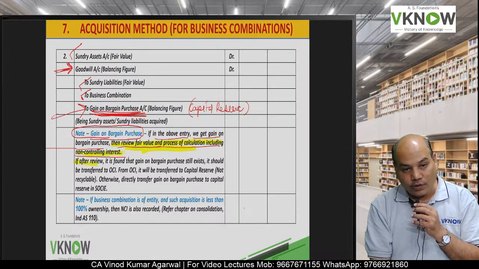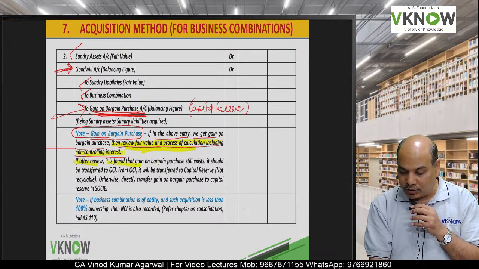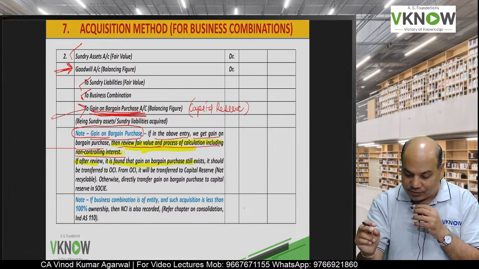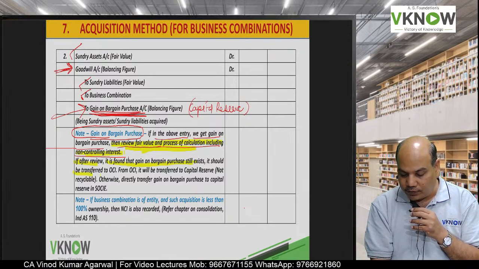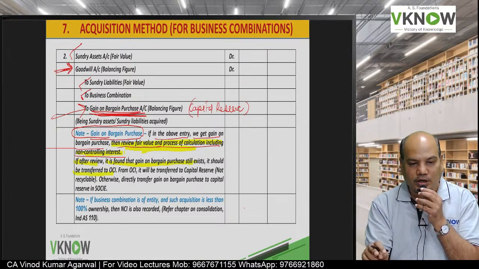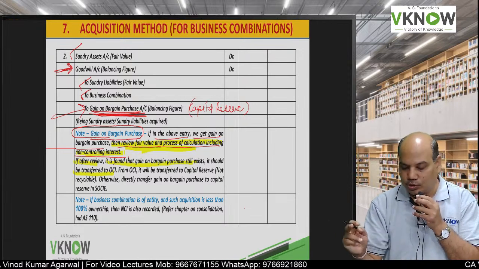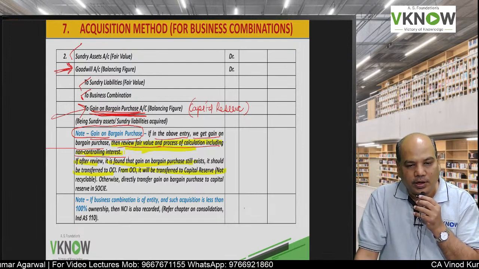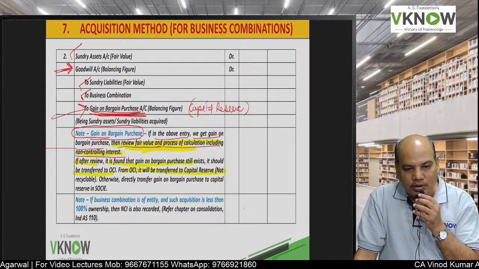If after your review you find that the condition of gain on bargain purchase still exists, then it should be first transferred to OCI. And from OCI it will be transferred to capital reserve.